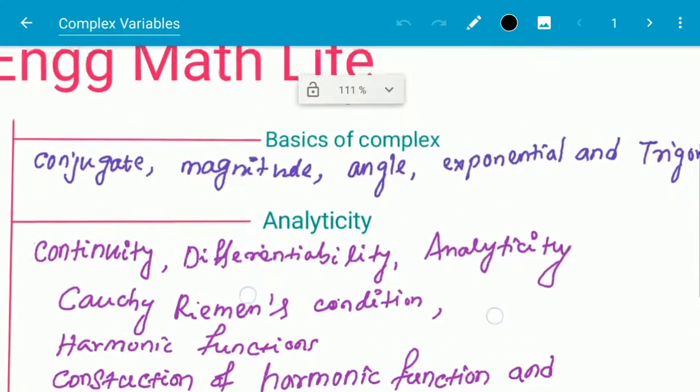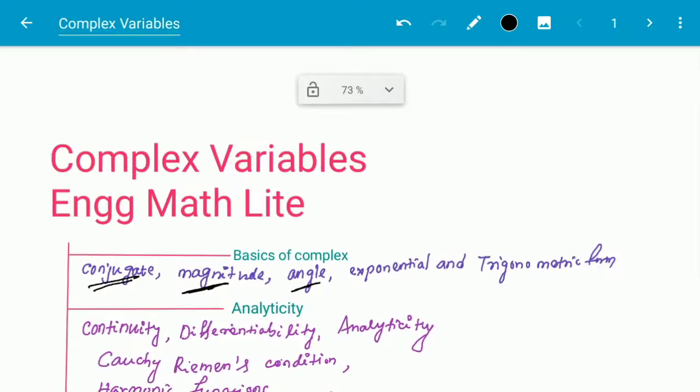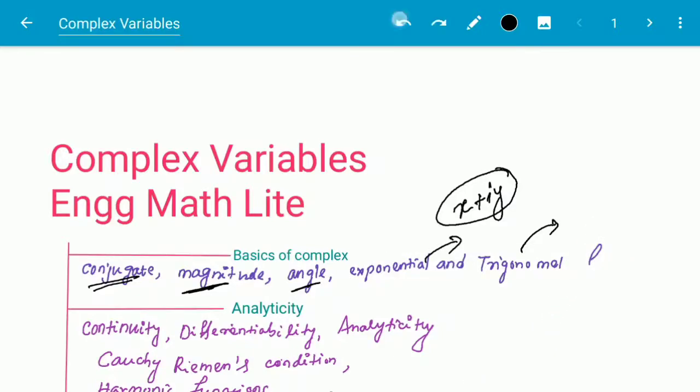First thing, in case of basic complex, we have to study what is conjugate, what is magnitude of a complex number, what is angle, and exponential and trigonometric form of a complex number. Suppose x plus iy is a complex number, then what will be its exponential form and what will be its trigonometric form? It should be remembered or studied.